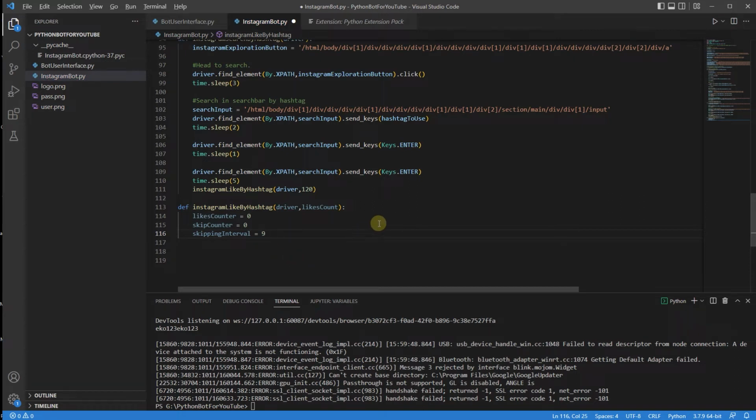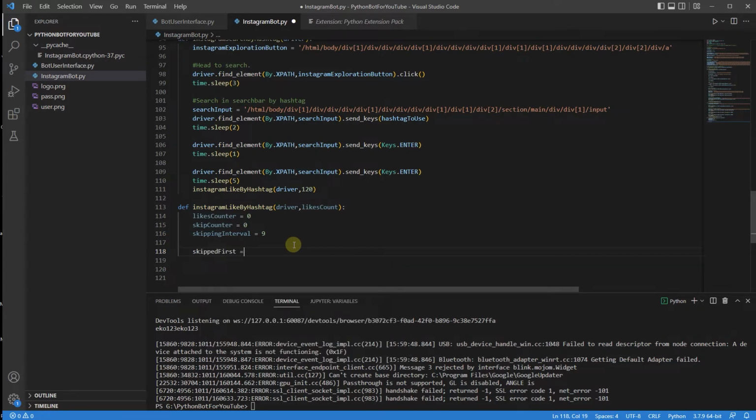The reason we're not interested in the top posts is because they receive quite a lot of likes and you're not going to get any attention. And when a photo has 0 likes and you're the first one to like it, you're going to get some attention from the person who actually posted the photo. That's why we're going to be aiming at skipping them.